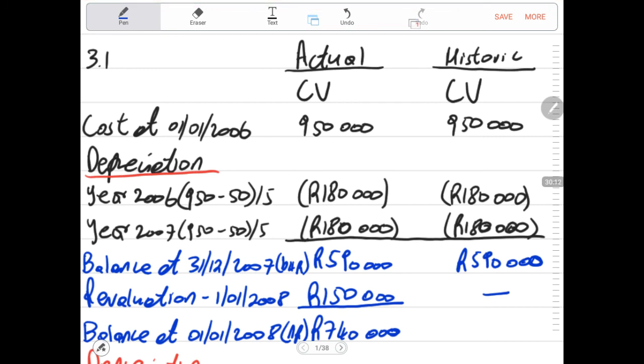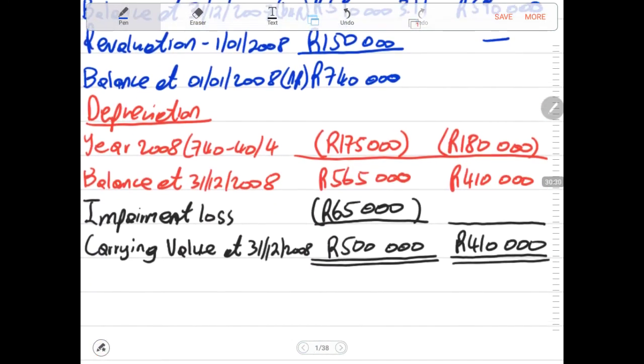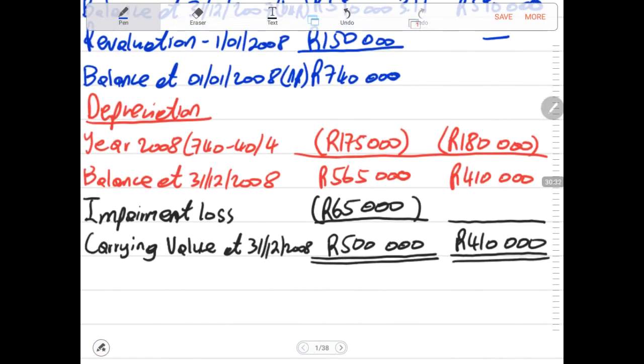The 590,000 is 3.1.1. This is what was required. Then there is another mark specifically for 565,000, where you are required to calculate the impairment loss.